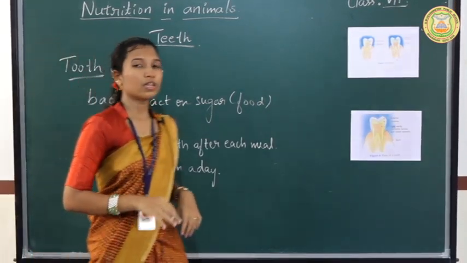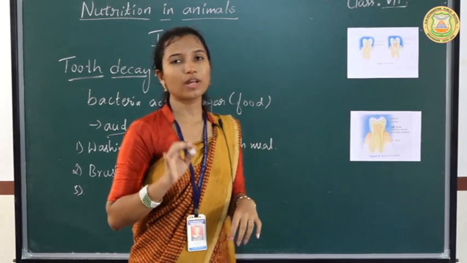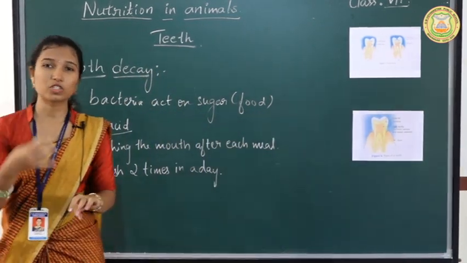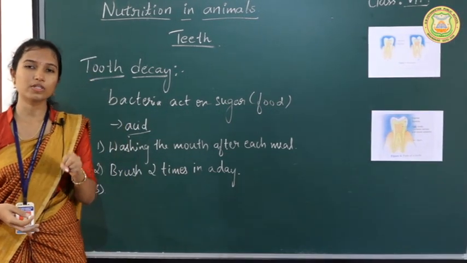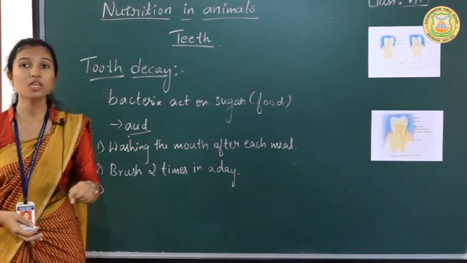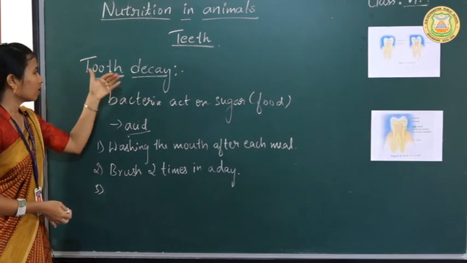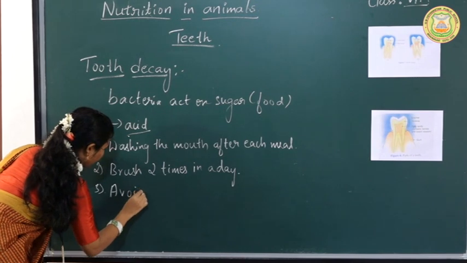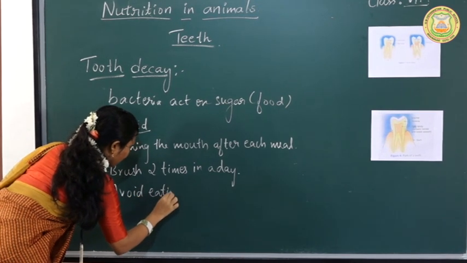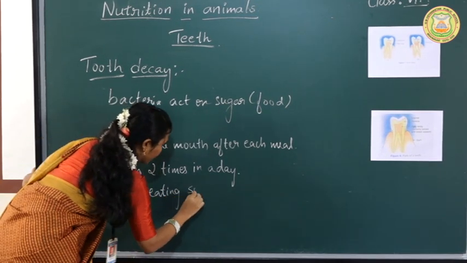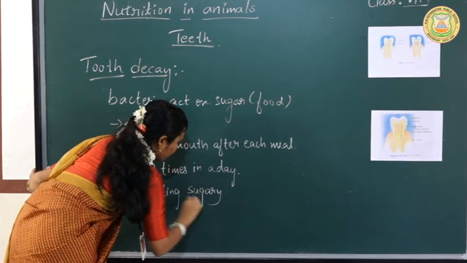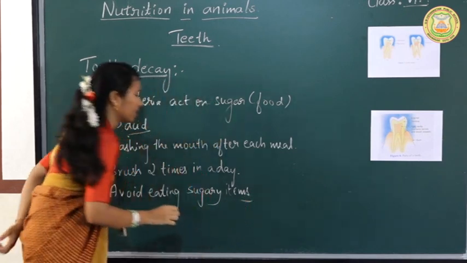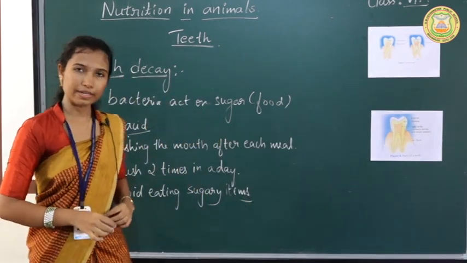Next step is you have to avoid the sugary food items. You have to avoid eating more chocolates or ice creams or sweets or juice. So if you avoid all these sugary food items, we can reduce the tooth decay. So that is about the tooth decay.